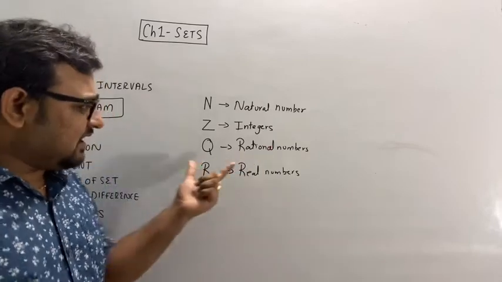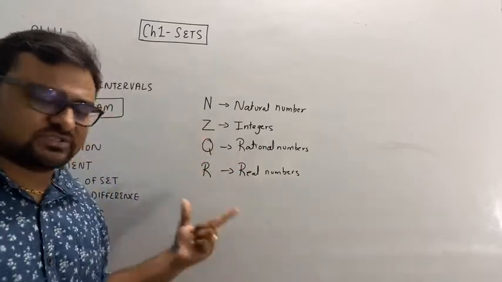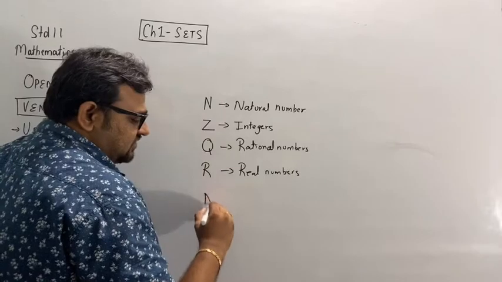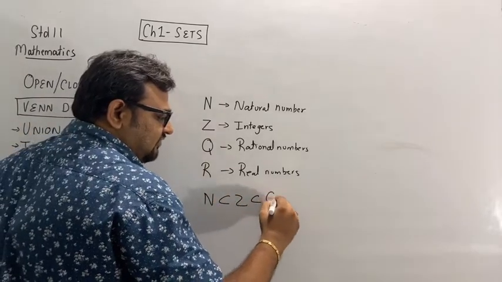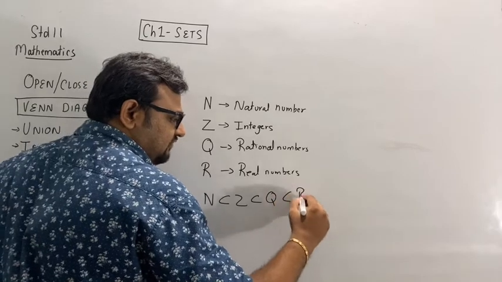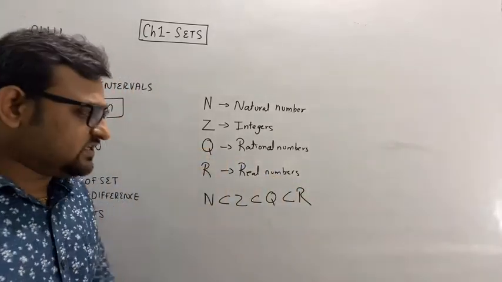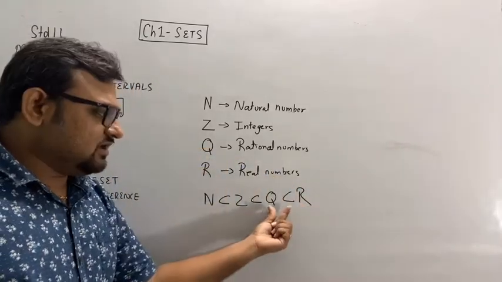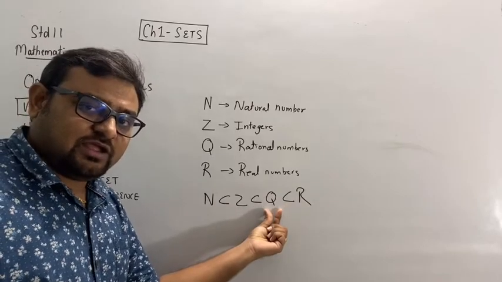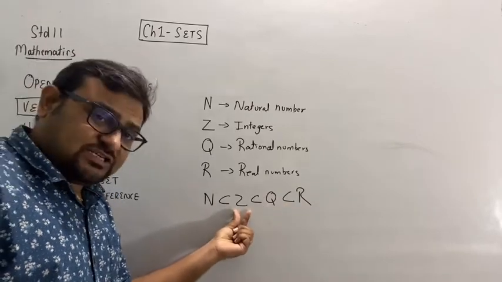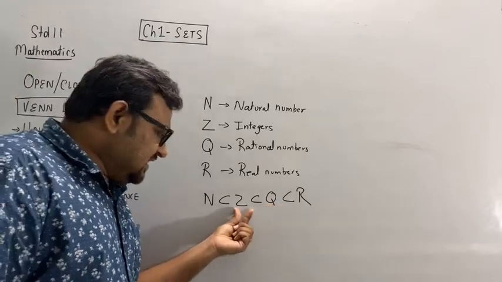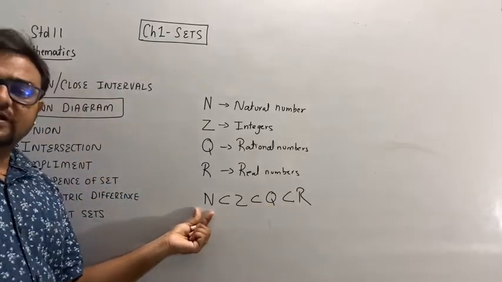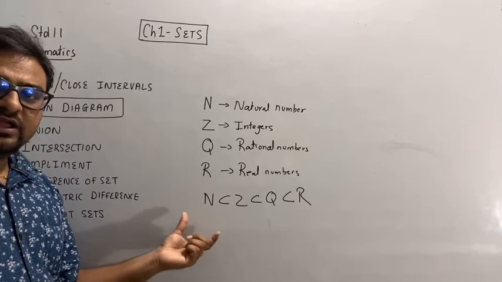So why? See, I am not including irrational numbers. The reason I can say is that natural numbers are a subset of integers, a subset of rational numbers, a subset of real numbers, right? Real numbers include all the numbers; rational numbers do not include irrational ones. Rational numbers obviously include integers, and integers obviously include natural numbers. Okay, clear?